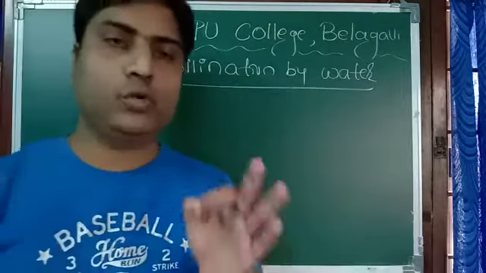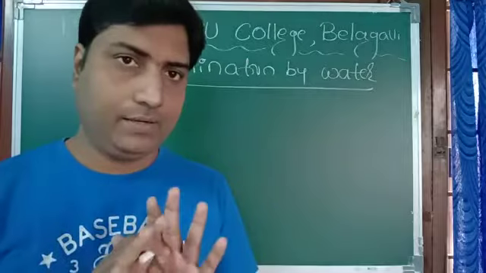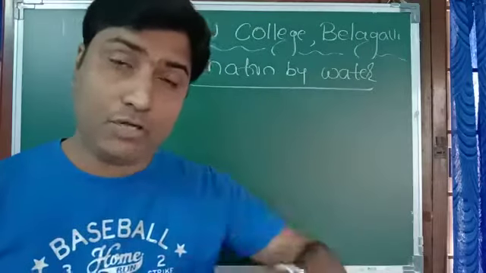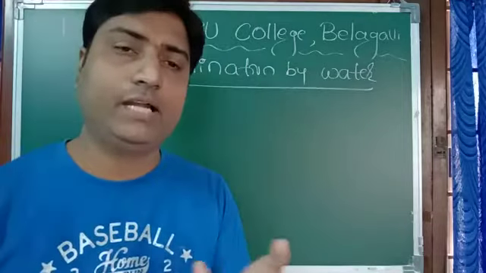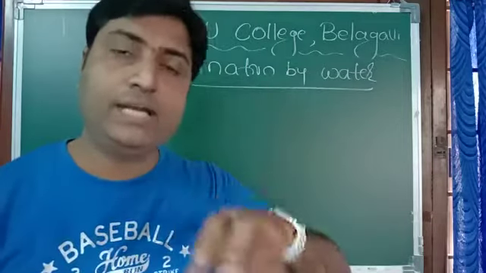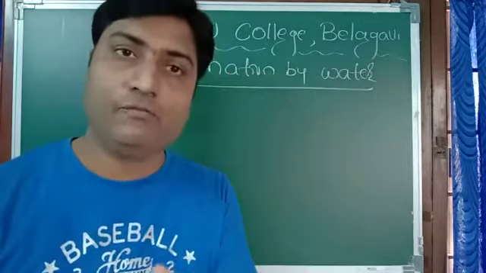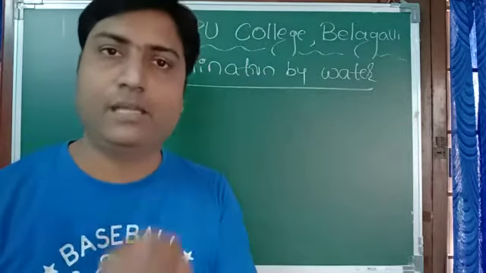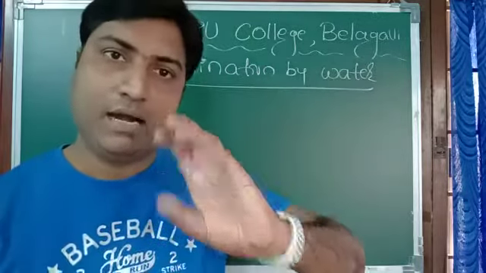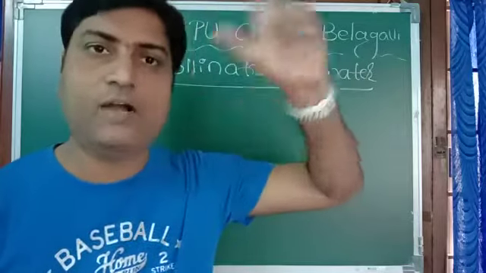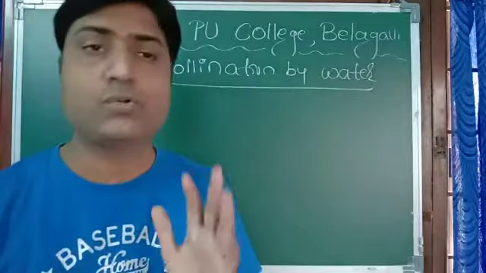So we have to remember one thing. Pollination by wind is very difficult. Pollination by water is again difficult. It is very difficult for a flower to get pollinated by water. Whereas by biotic factors like animals, birds, butterflies, it is very easy because 100% they will visit from one flower to another flower. Whereas here it is only by chance.